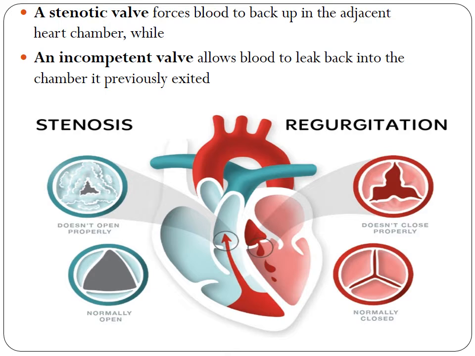Now a stenotic valve forces the blood to back up in the adjacent heart chamber. When a valve is stenosed or narrowed, meaning there is some kind of obstruction or constriction, then whatever blood has to flow, for example in the mitral valve, from the left atrium into the left ventricle, when there is a stenosis or other constriction or obstruction, most of the blood still tends to remain in the left atrium.